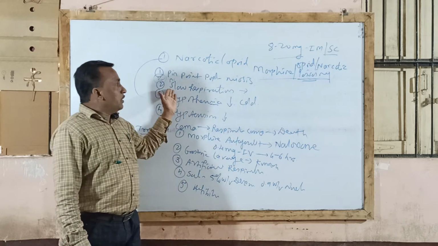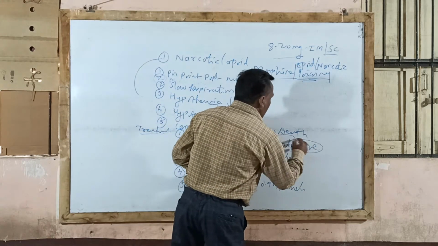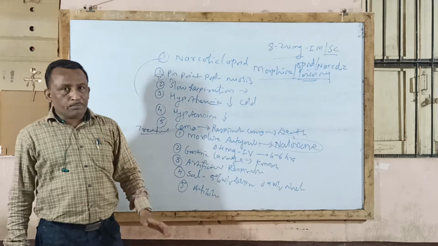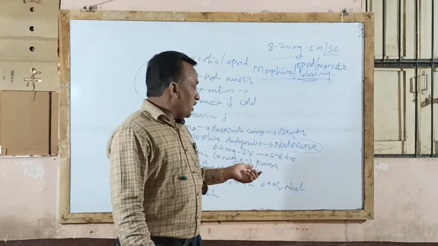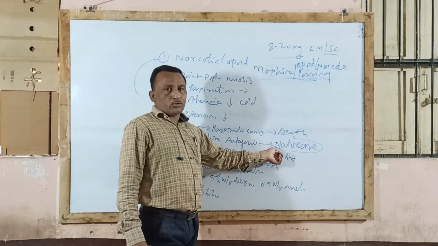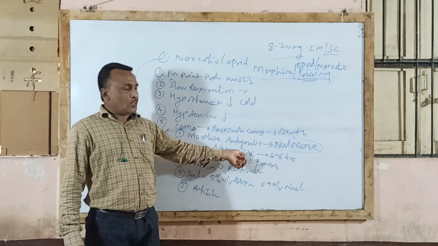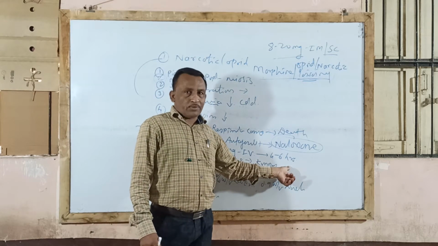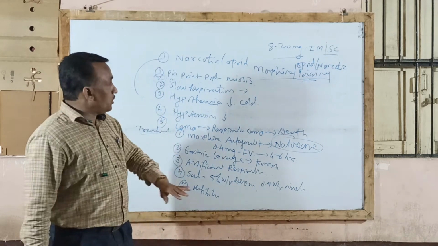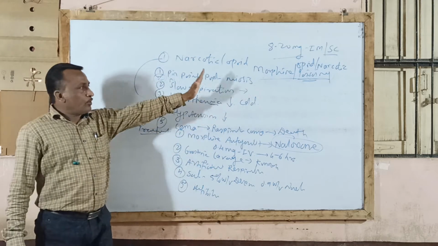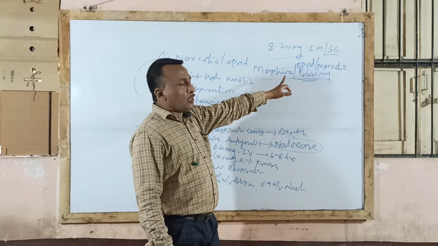Sometimes instead of asking morphine poisoning symptoms and treatment, they will ask to mention the dose, route of administration, and one important use of naloxone. Remember these doses also. In the last lecture we completed thiopentone sodium. So here the most important one to remember is naloxone. What is the dose? That is 0.4 milligram given by intravenous route of administration, repeated after every 4 to 6 hours. What is the use of naloxone? Naloxone is used as a morphine antagonist drug, in the treatment of morphine or opioid drug poisoning.